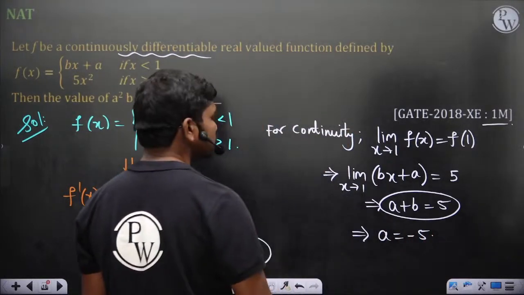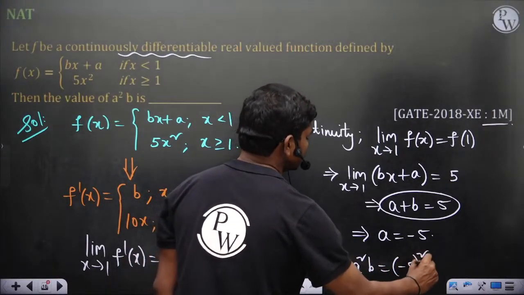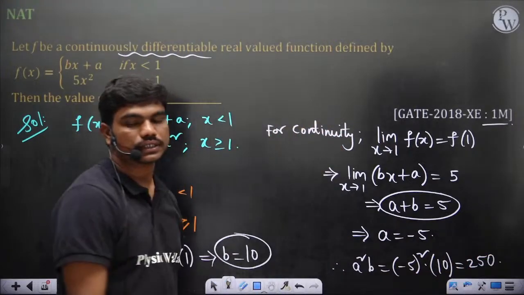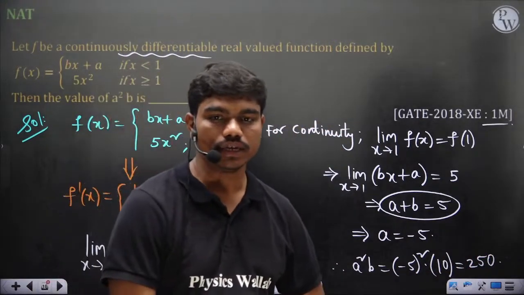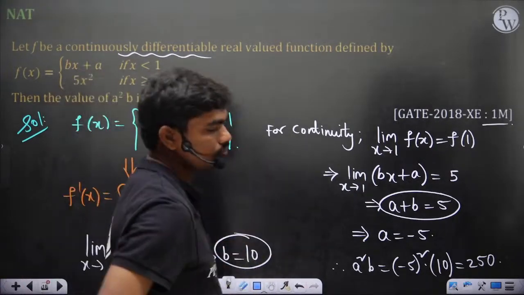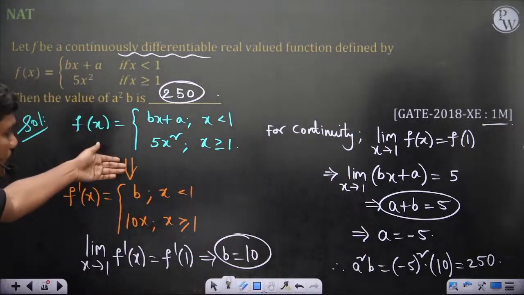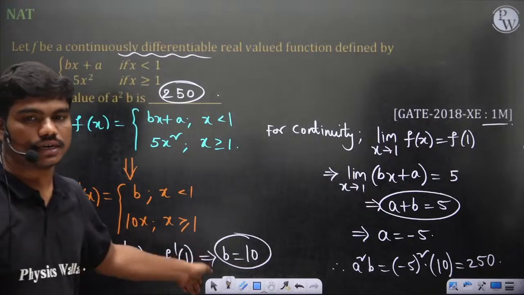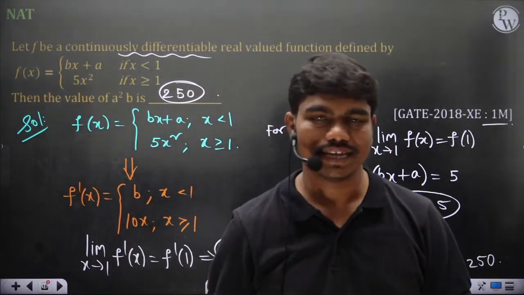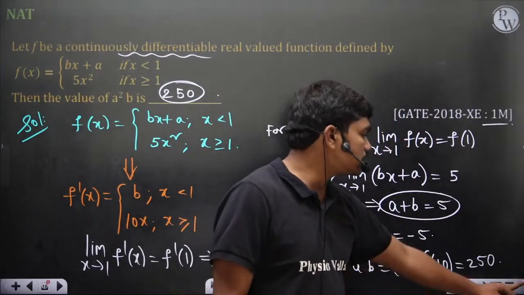So you need a square b. Therefore a square b is minus 5 whole square into 10, which is 250. So that is the correct answer. 250 is the actual answer in this case. First it should be continuous, so this should match. Similarly, it should be differentiable, so you calculate the derivative and equate the derivative from the left hand side and the right hand side. Then you will get b is equal to 10. A very simple question, again from fundamental calculus.